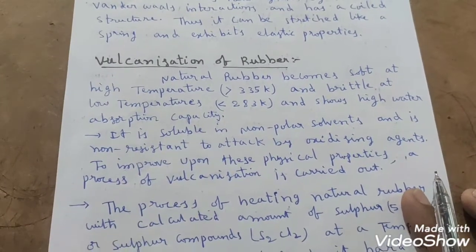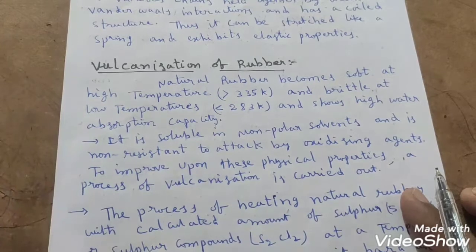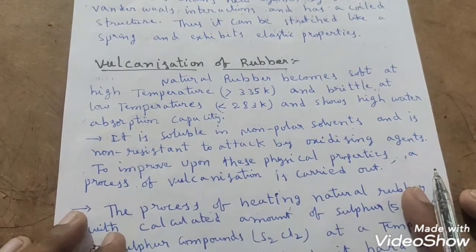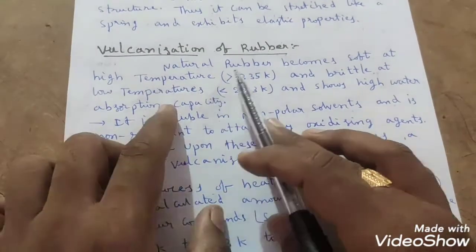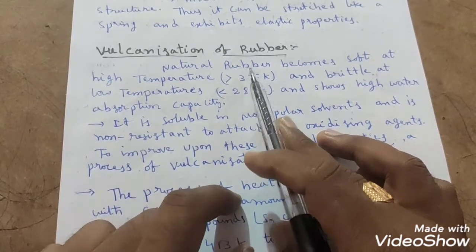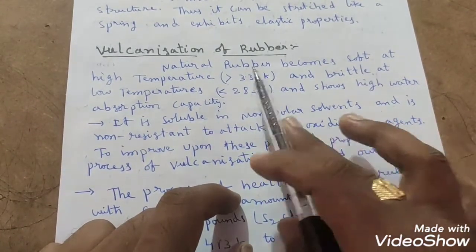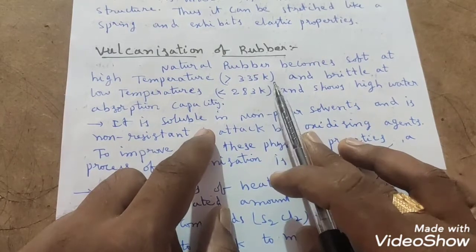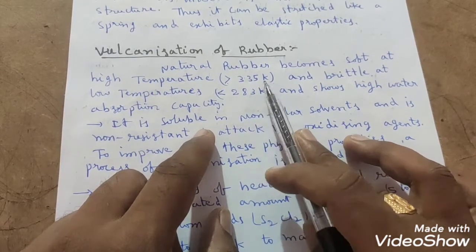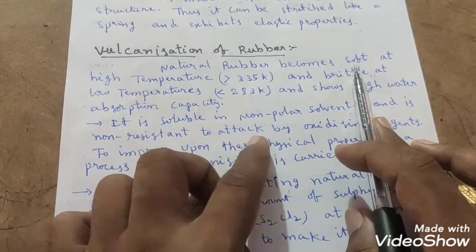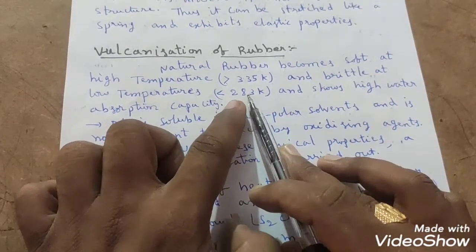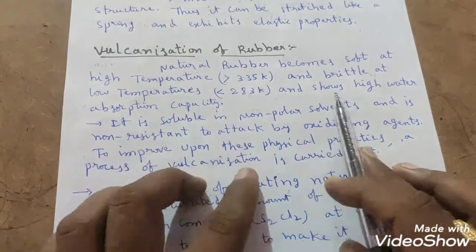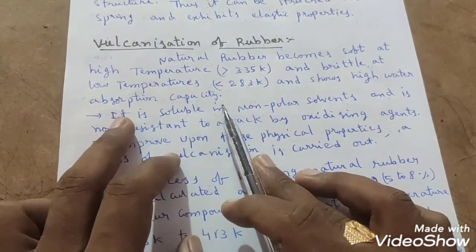This is about natural rubber. And then the continuation part we have is vulcanization of rubber. What is the meaning of vulcanization of rubber? We will see that now. First of all, if you take the physical properties of natural rubber, if you observe, natural rubber becomes soft at a high temperature, that is greater than 335 Kelvin. More than 335 Kelvin, this natural rubber becomes soft and brittle at low temperature, that is less than 283 Kelvin. Less than 283 Kelvin, it becomes brittle, and shows high water absorption capacity.